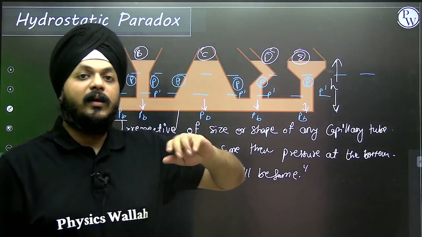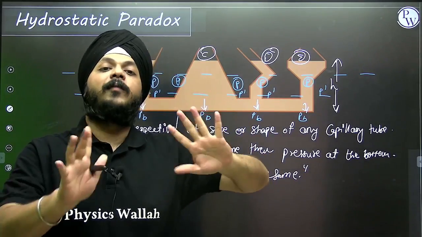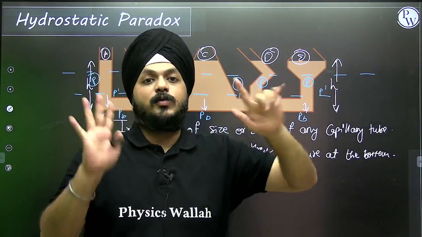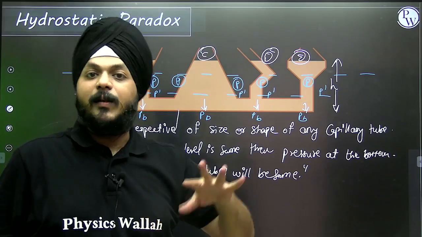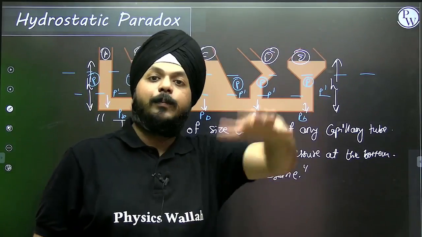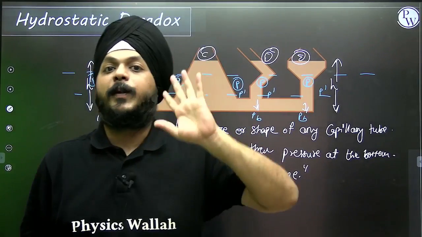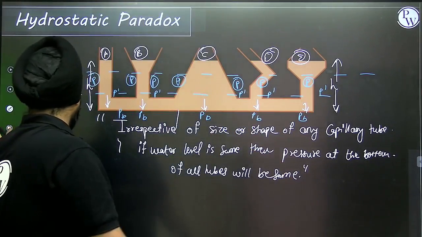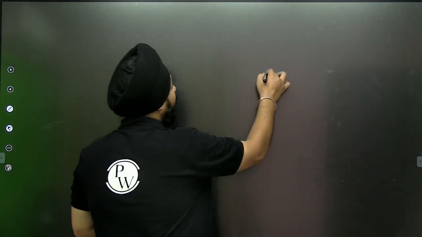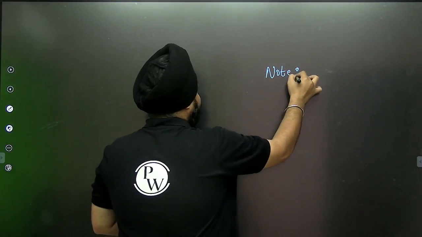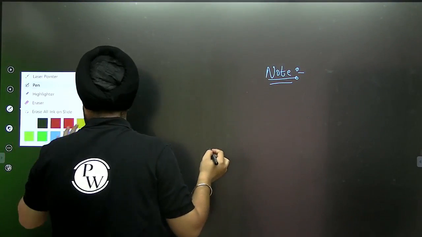In summarized form, only one simple thing: at one level, pressure is the same. Below that level, pressure increases. Above that level, pressure decreases. And atmospheric pressure always acts perpendicular to the surface. The most important note I'm going to write in front of you: the atmospheric pressure always acts perpendicular to the surface.